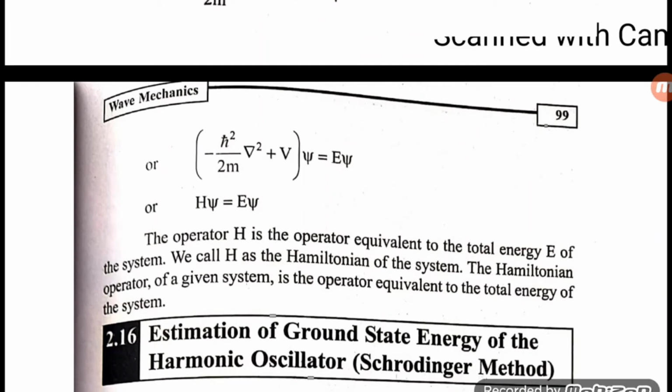The operator H is an operator equivalent to the total energy E of the system. We call H the Hamiltonian of the system. The Hamiltonian operator of a given system is the operator equivalent to the total energy of the system. So here is an operator which gives the energy of that particular wave function.